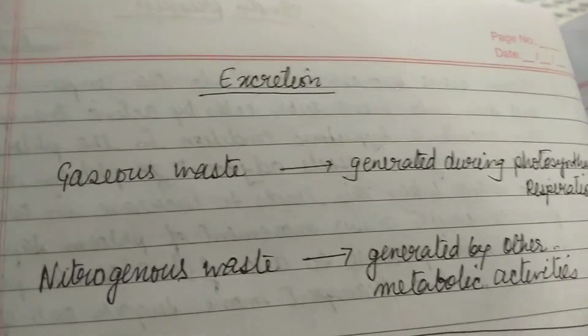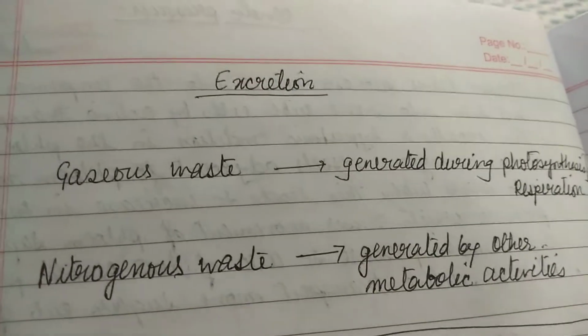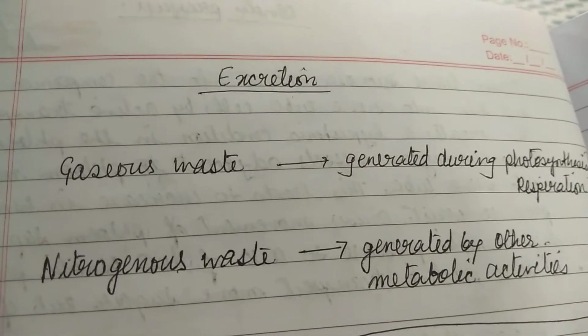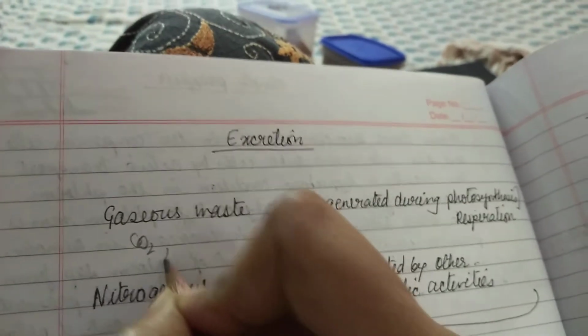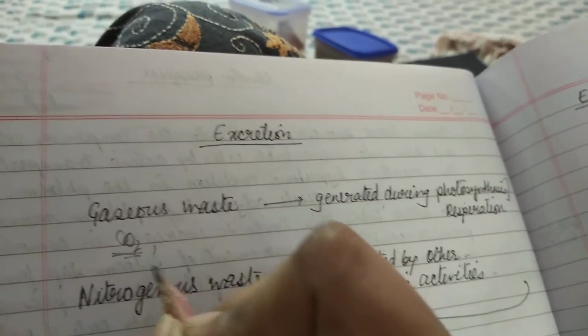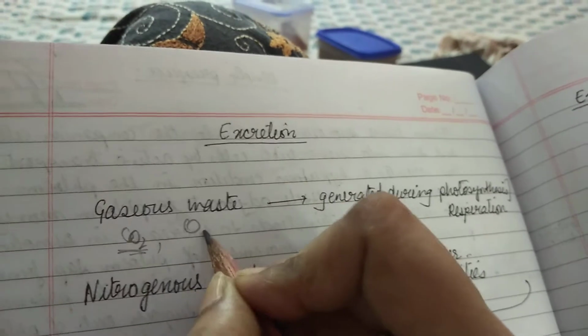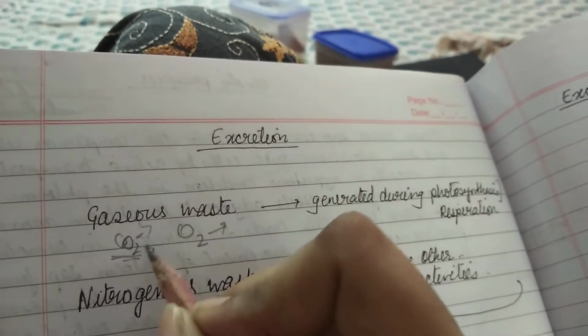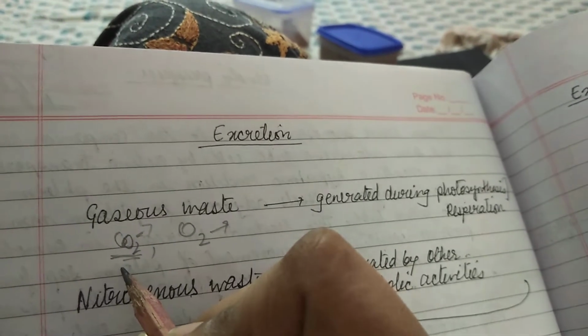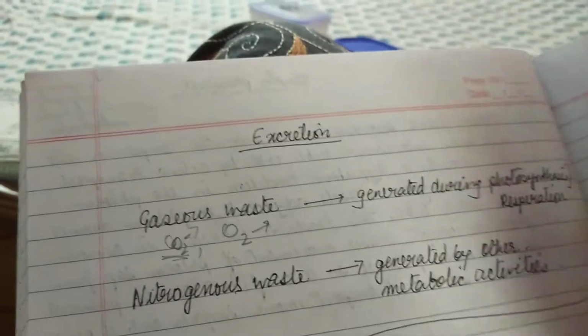So today we will do one more topic of chapter 6 of class 10th, that is excretion. Right? We have studied about the gaseous waste, that is carbon dioxide, oxygen. For plants, oxygen is also at times waste, they release this. Like human beings, they release carbon dioxide. So that we have done, how they do this.